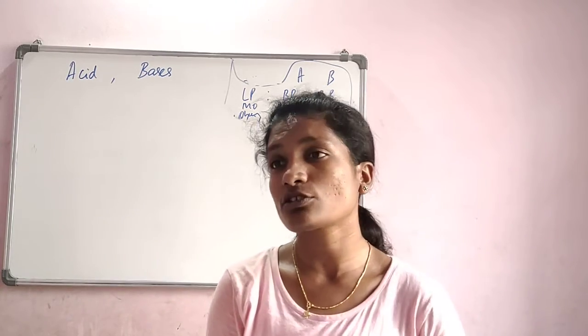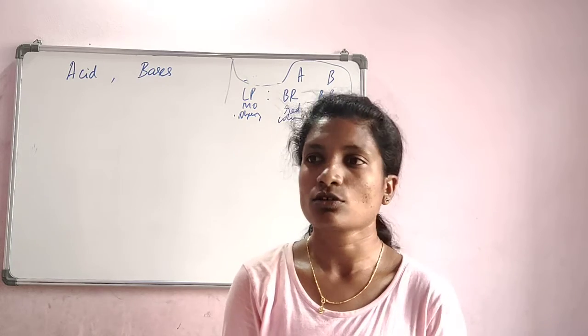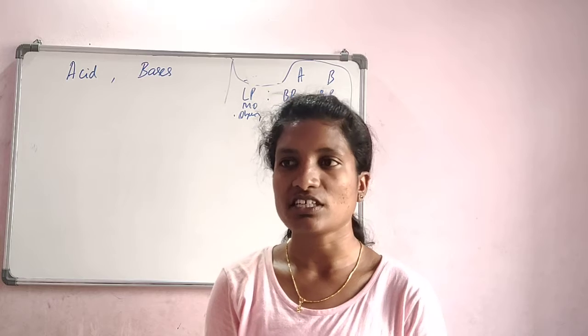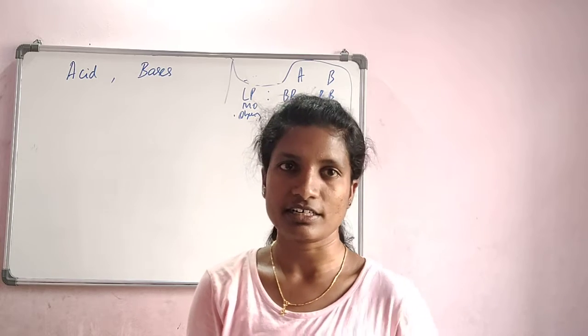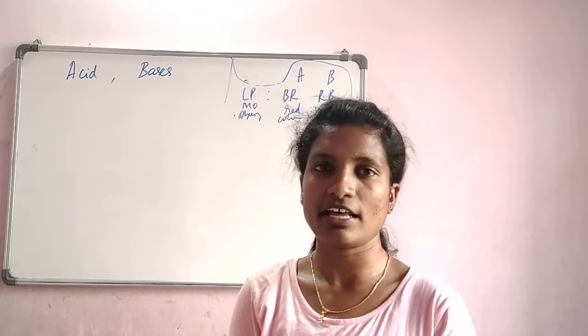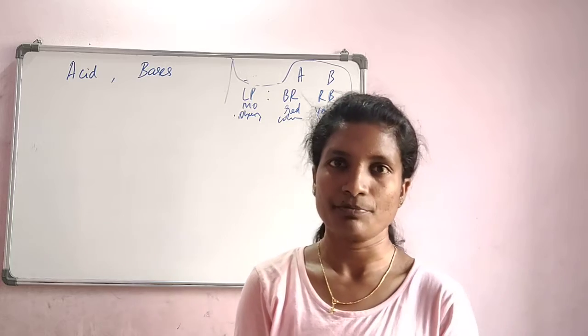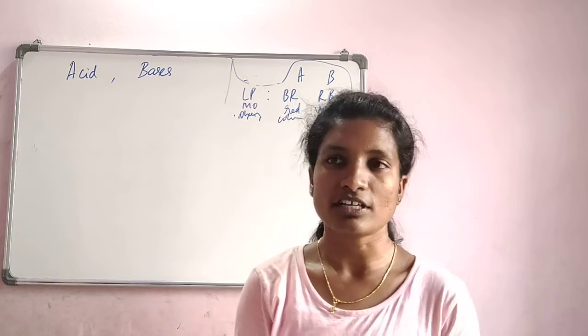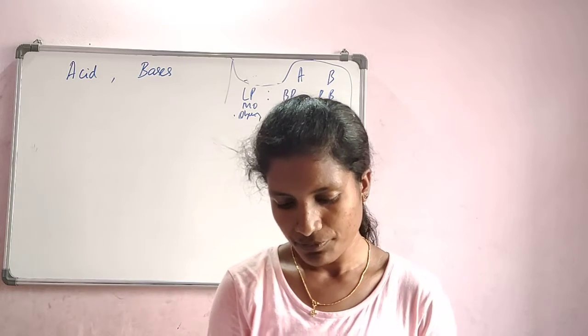And turmeric is also a natural indicator. That is why if there is any gastritis problem, people will suggest consuming turmeric in their food, which will help induce digestion, which is again an acid-base reaction in the stomach. So turmeric is also a natural indicator.